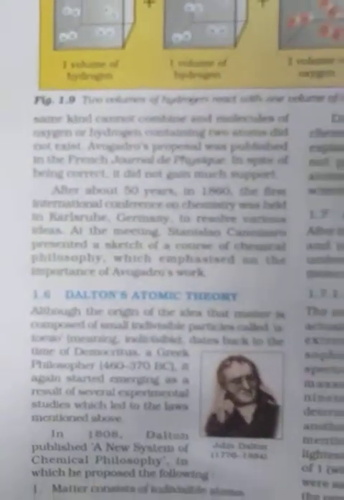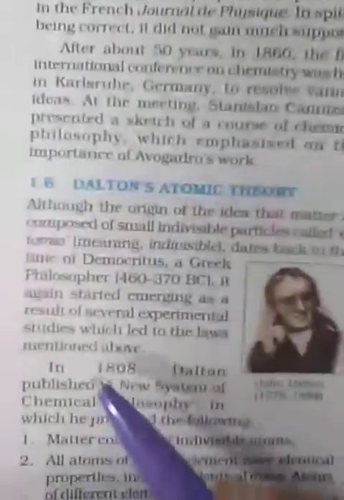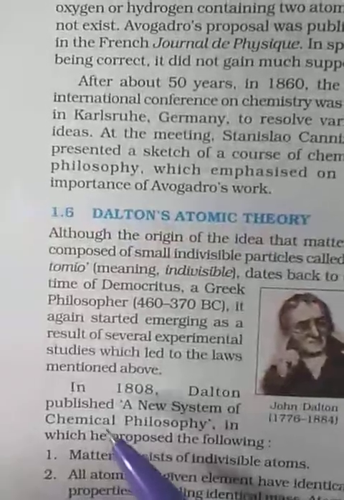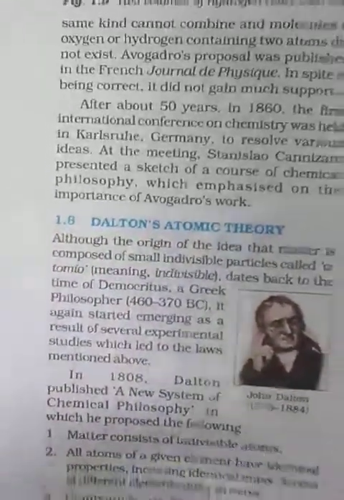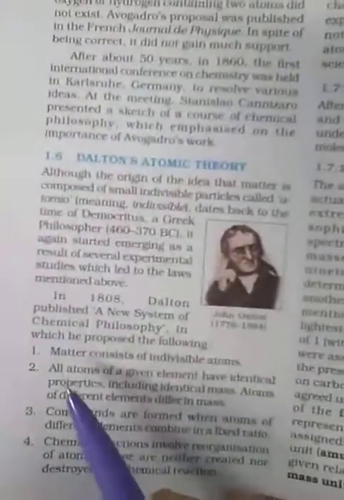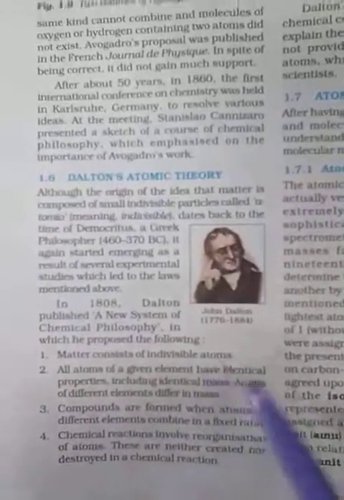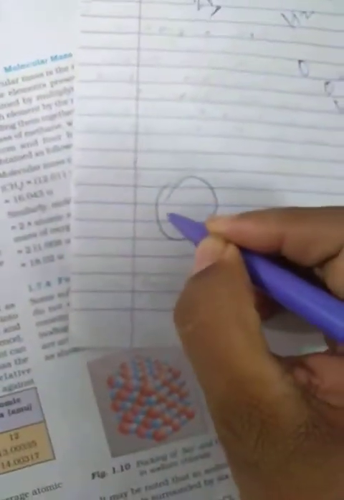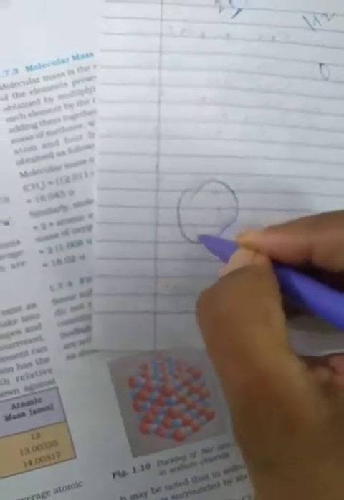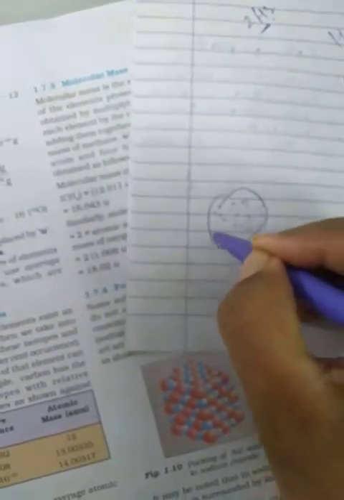So after this it is very simple. 1.6 Dalton's atomic theory. Now what is Dalton's atomic theory? Dalton's theory could explain the laws of chemical combination. In 1808, Dalton published a new system of chemical philosophy in which he proposed the following. Dalton's theory has 4 main points. First, matter consists of individual atoms. Every atom is individual, like that.